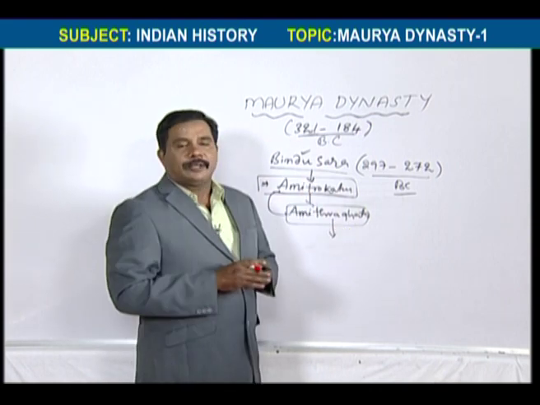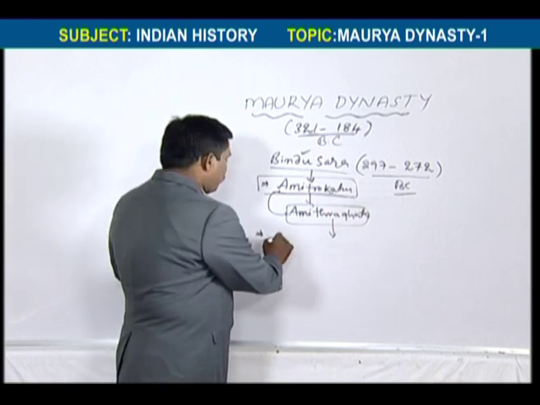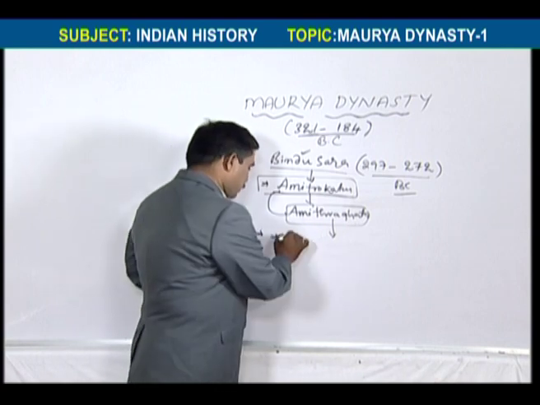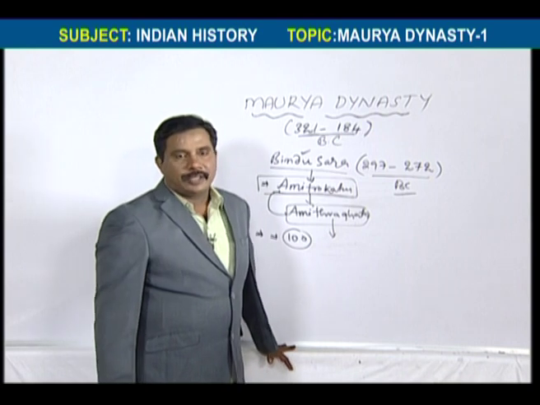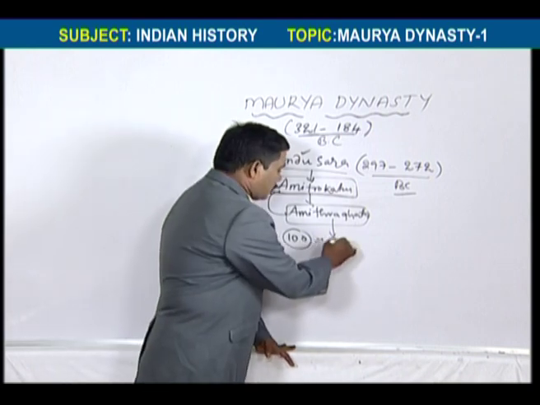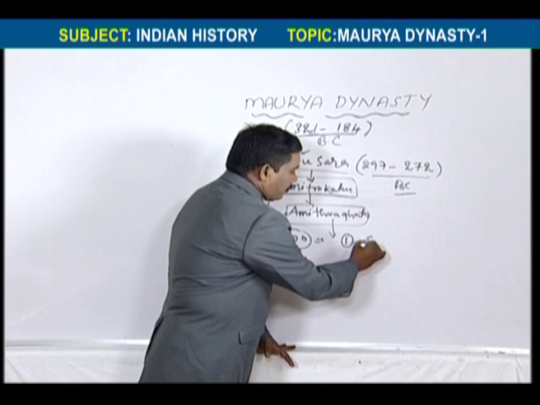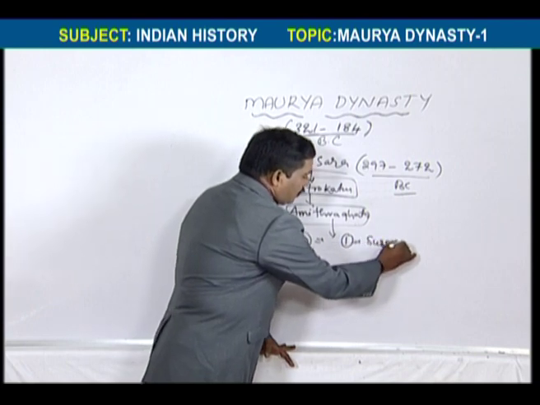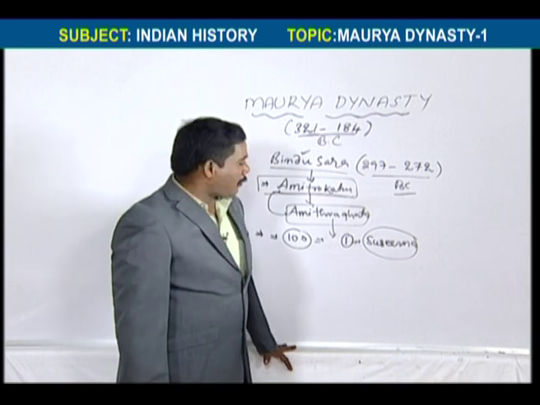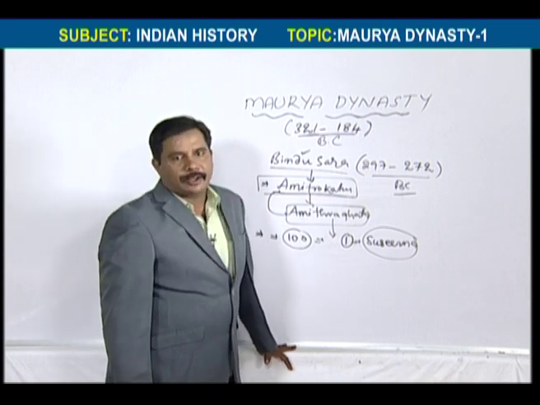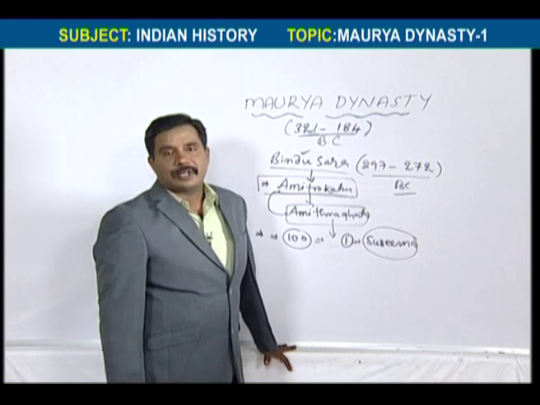And he had 100 sons. Among those 100 sons, the first one was Sushima. He was appointed as the governor, or viceroy, of Takshashila.